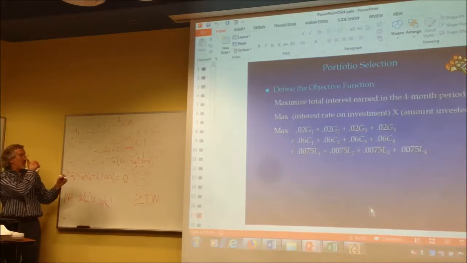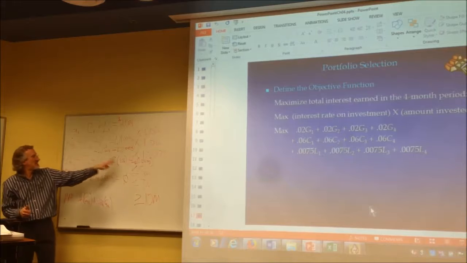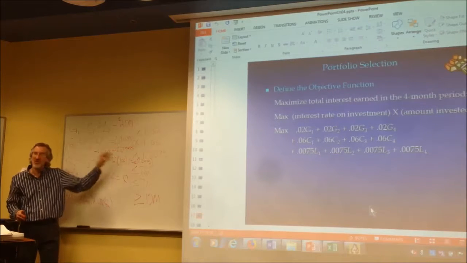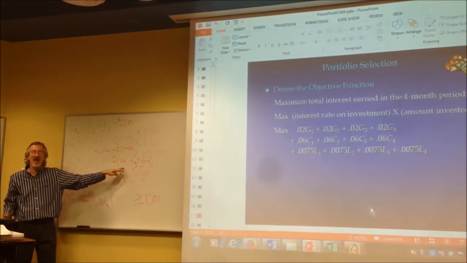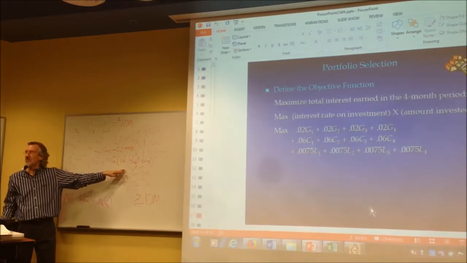Everybody see that? What would you do to this next constraint to get the G1 and L2 to the other side? Multiply, divide, add, subtract? That's right, say it louder.